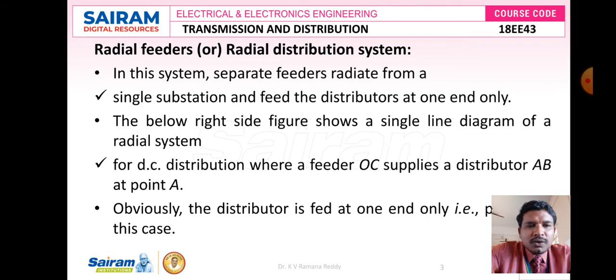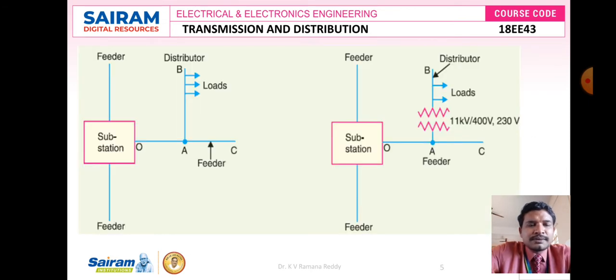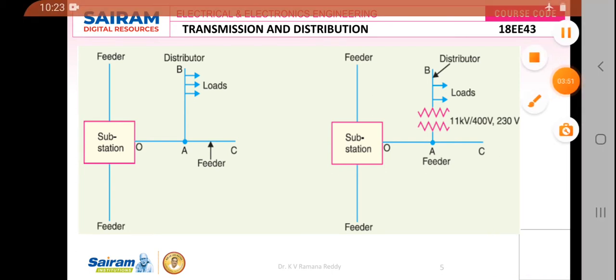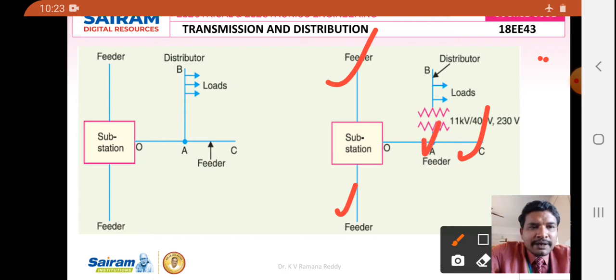The entire power is distributed at one end only in this case, that is the left side of the figure. Then coming to the right side of the figure, it shows the AC distribution system. This AC distribution system also consists of 3 feeders. For the feeder of length OC, again we have one more tapping at point A.